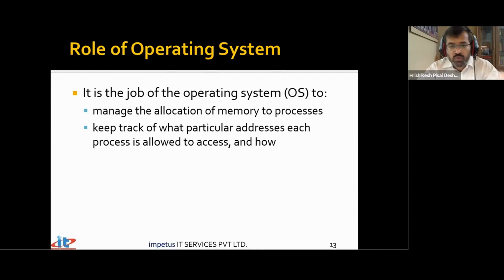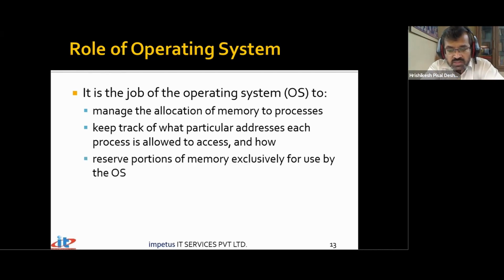So every process is running in a secured block of memory. There is some section of memory allocated for one application, another section allocated for another application. One process cannot access the memory areas of another process. These restrictions are also laid down by the operating system. It reserves a portion exclusively for use by the OS.